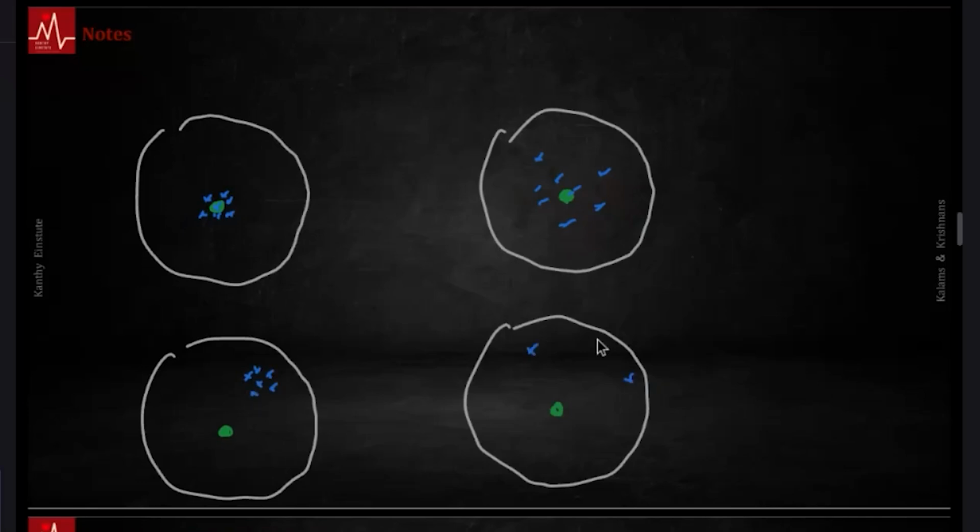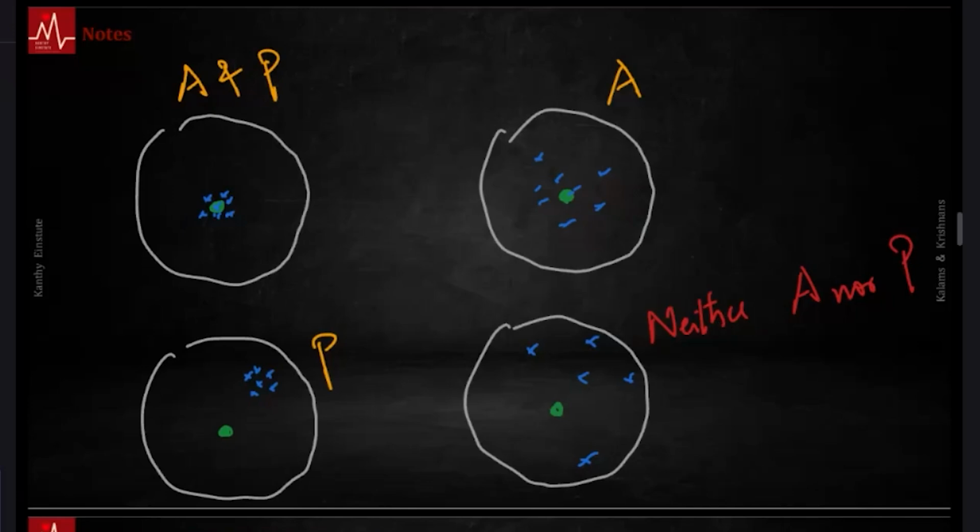Things need not be accurate. Things need not be precise. So this is accurate and precise. This is precise but not accurate. This is neither accurate nor precise. Okay. Let's go to the next one.